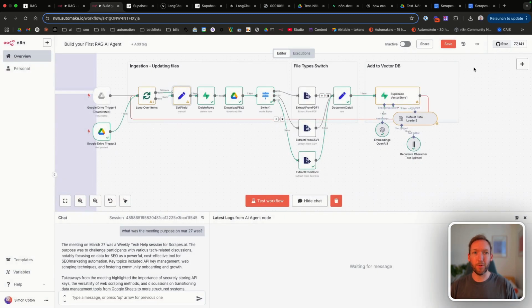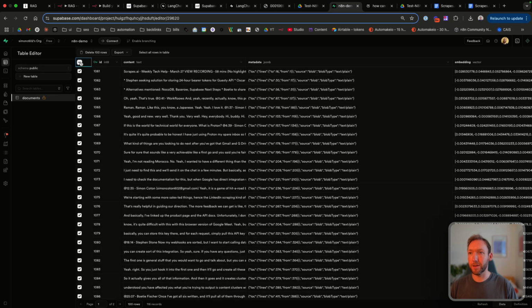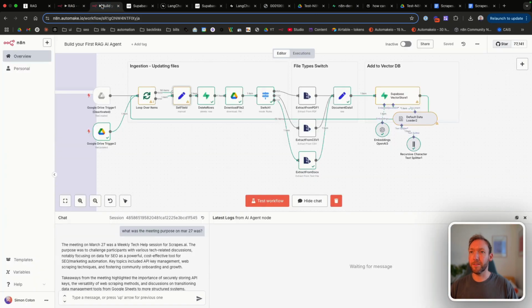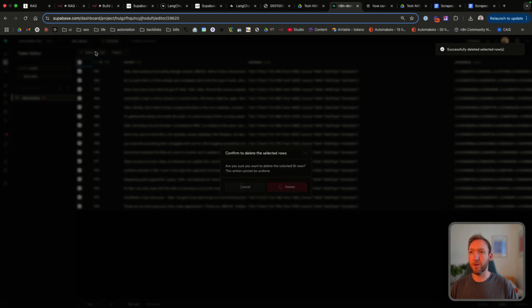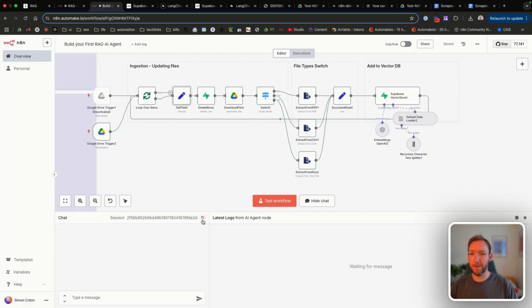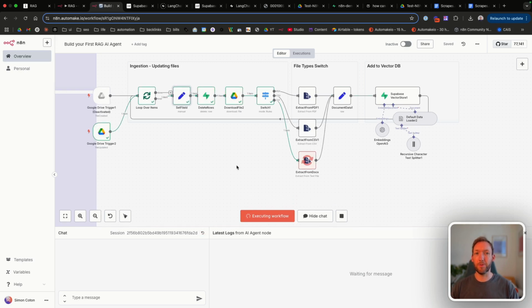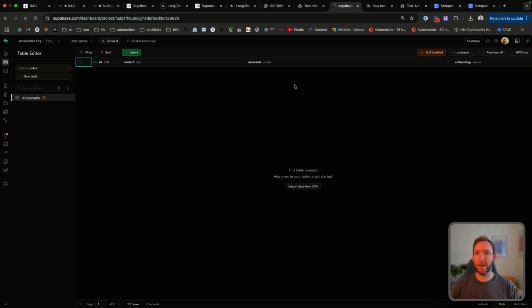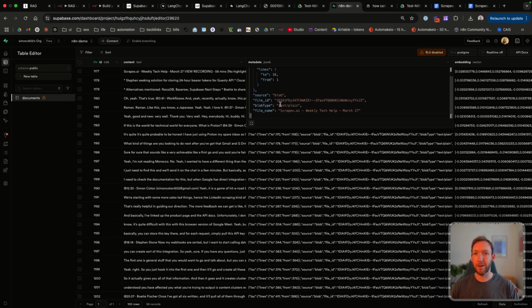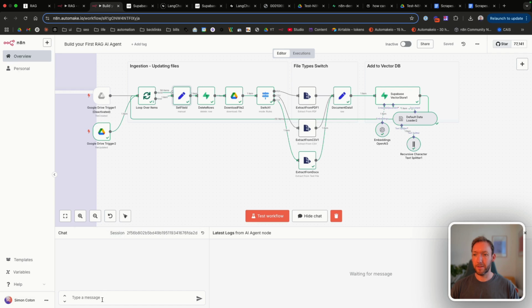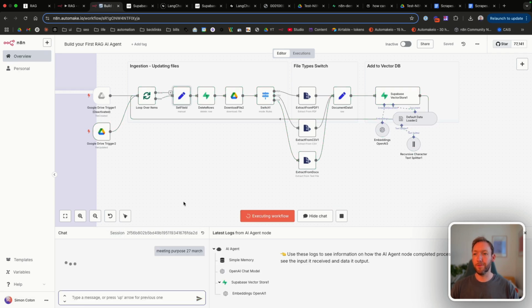It will understand which one is the 27th. We'll delete all the data again from our Supabase database, make sure everything is gone, and start again. Let's reset this. Let's test the workflow. It should now upload with the metadata. And it was never recognizing there was a file with the same ID because it couldn't actually search for ID because it didn't exist. So this should now have the correct metadata uploaded, file ID, file name. Great. Let's now ask it the same question, and that should come back with the new information, I hope.